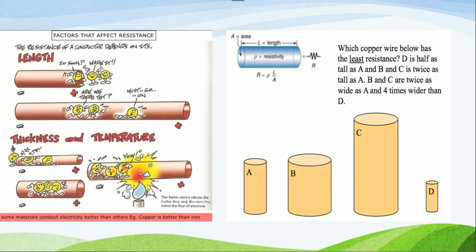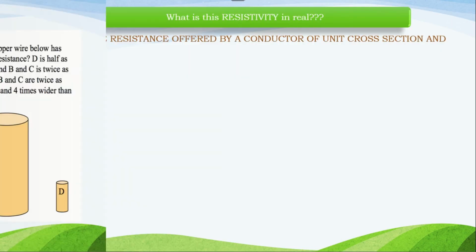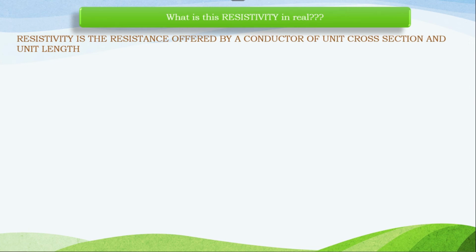The next is a small activity where you need to answer which of these wires shows least resistance and why. Just answer in the comment section below. Out of these A, B, C, D, which wire offers the very least resistance? Okay. Going on to the next section.